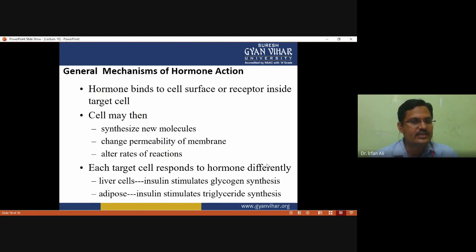And the cell may then synthesize a new molecule, change the permeability of the membrane, and alter the rate of reaction, and each target cell responds to a hormone differently. Liver cells respond to insulin by stimulating glycogen synthesis, while in adipose tissue insulin stimulates triglyceride synthesis. Okay, so the hormone is the same, but on the basis of the target they have different actions.